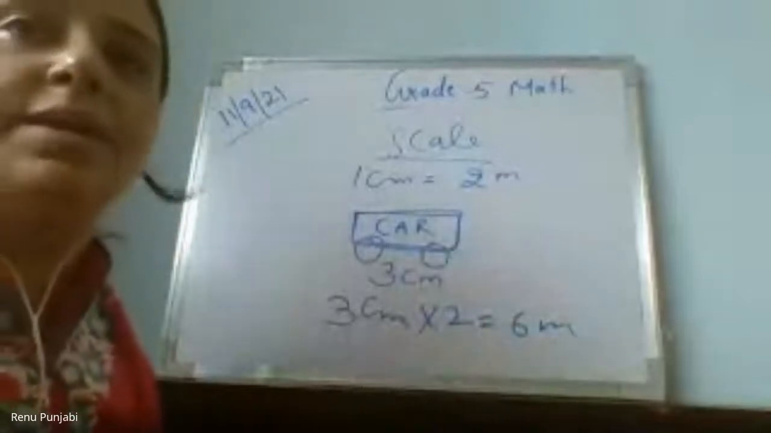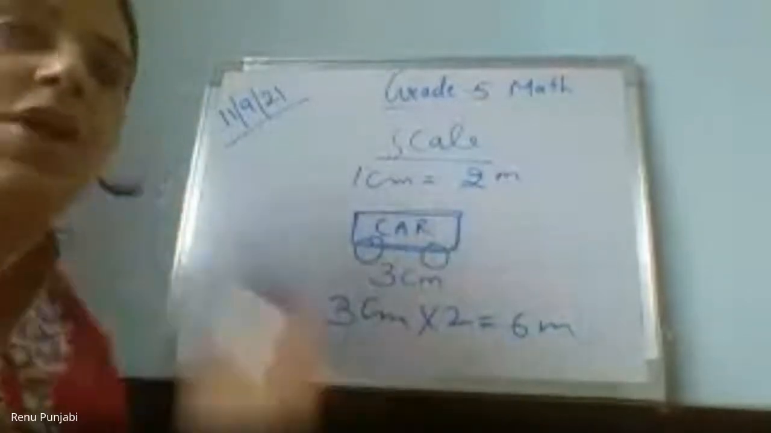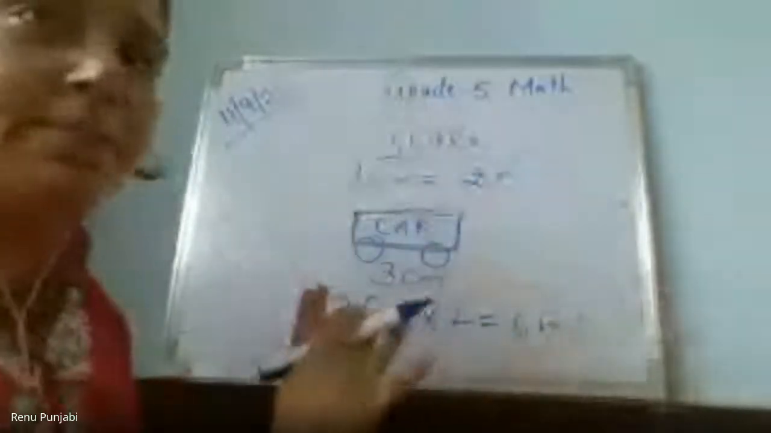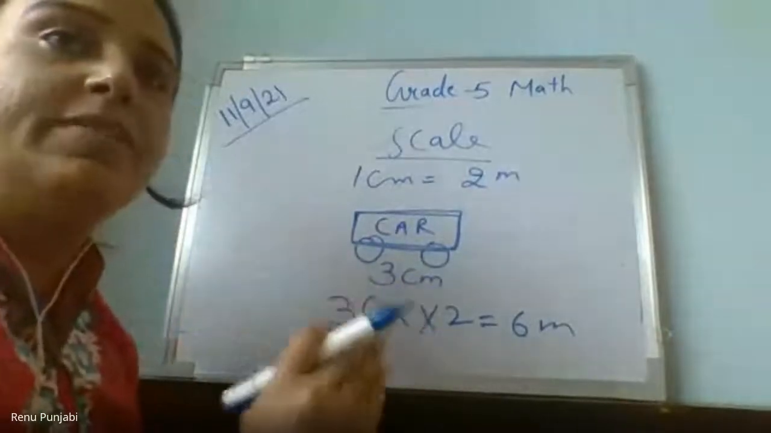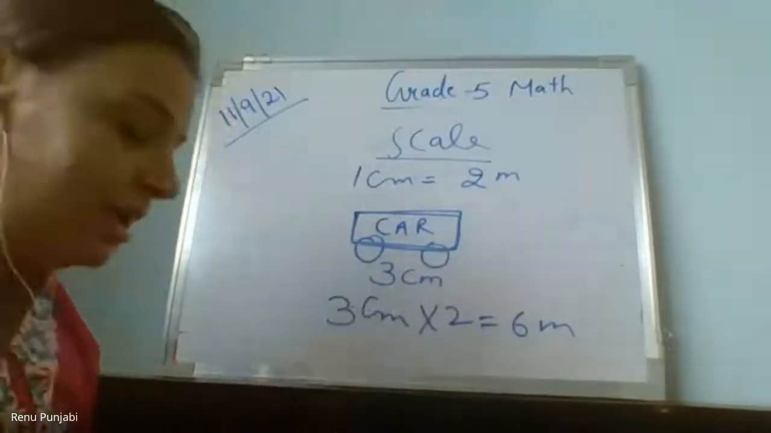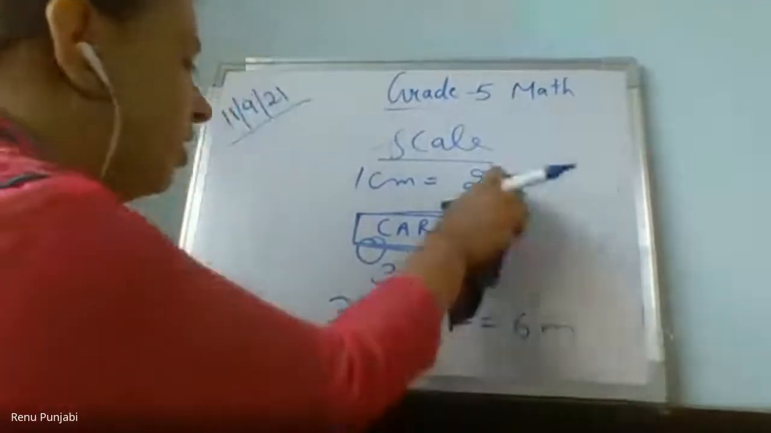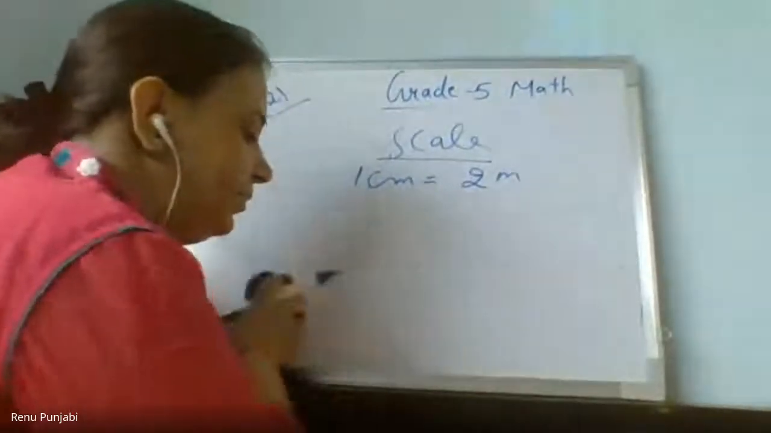Why are we doing scaling? Because that day Aryaman explained to us that we cannot draw such a big picture or such a big area on the map. We don't have this much space, right? That's why we do the scaling of something. For example, if I want to draw one road, this is the distance.